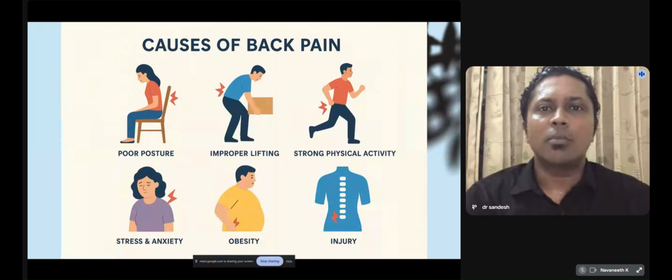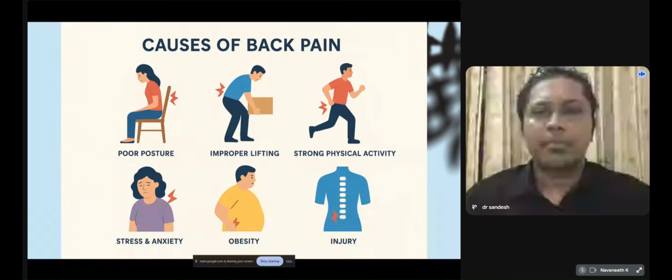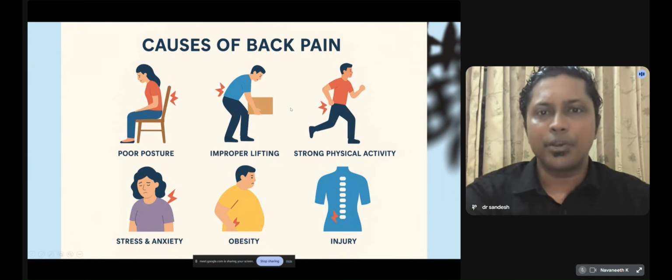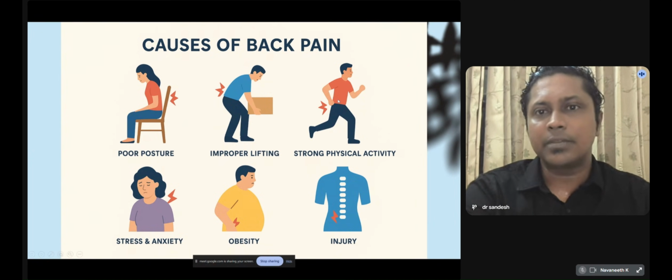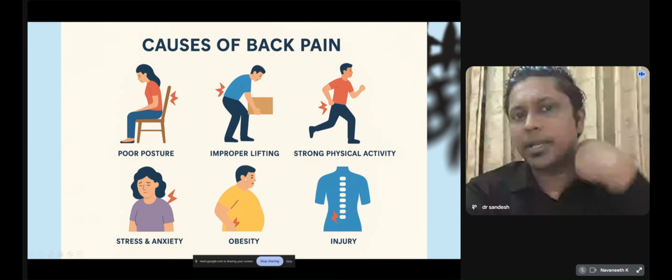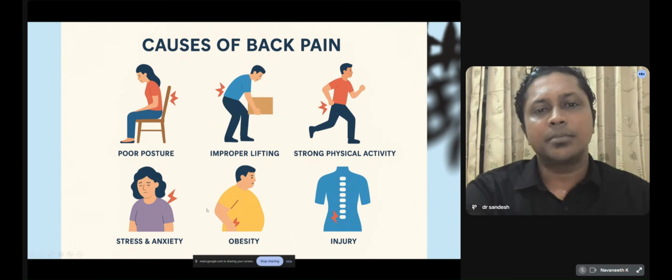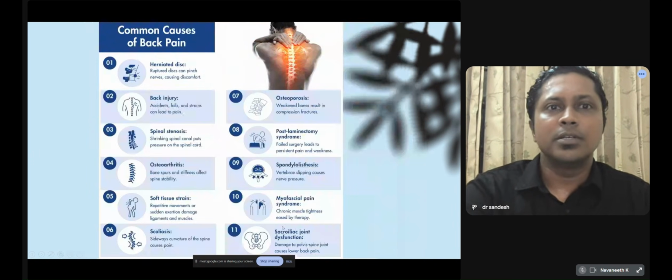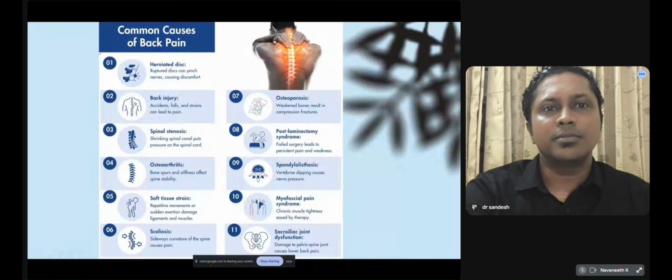So, what are the common causes of back pain? This is a brief graphical representation. Poor posture, improper lifting of weight, and strong physical activity lead to excessive strain over the spine. Stress and anxiety add upon obesity and injury to the back. The common causes of back pain include herniated disc, which is due to a ruptured disc which pinches upon the nerve causing discomfort.